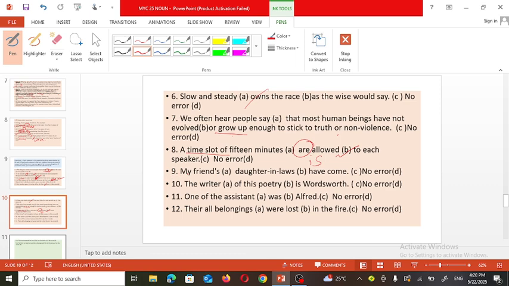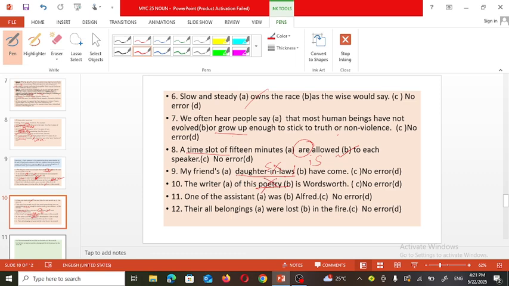Next one. My friend's daughter-in-laws have come. Dear friend, daughter-in-laws won't be there. It should be daughters-in-law. If we want to use this word in a plural sense, we must say daughters-in-law, not daughter-in-laws. So the error is in this B part. Tenth sentence. The writer of this poetry is Wordsworth.